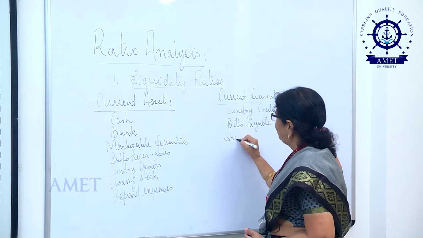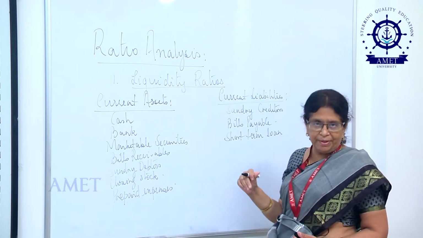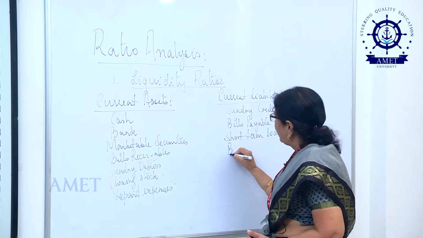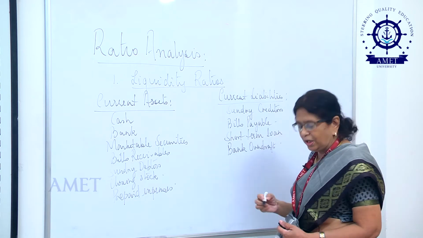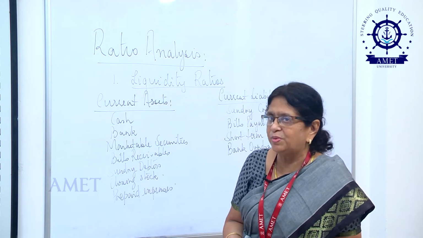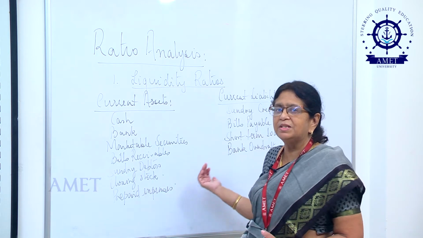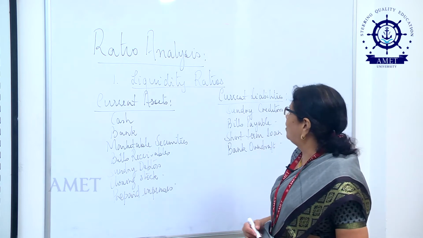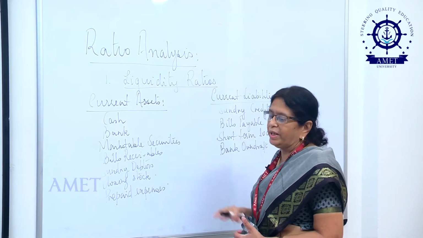Then we have short term loans that may have been taken by the company in order to tide over a temporary financial difficulty. Then we have one more, which is going to be bank overdraft. I think we all know the meaning of bank overdraft. Temporarily I am having a financial difficulty and I do not have the cash with me. So, what I can do is I can go to my banker and request him to sanction me this bank OD. As a result, I will be able to overdraw my account. Now, let us see what are the ratios that will come under this category of liquidity ratios.